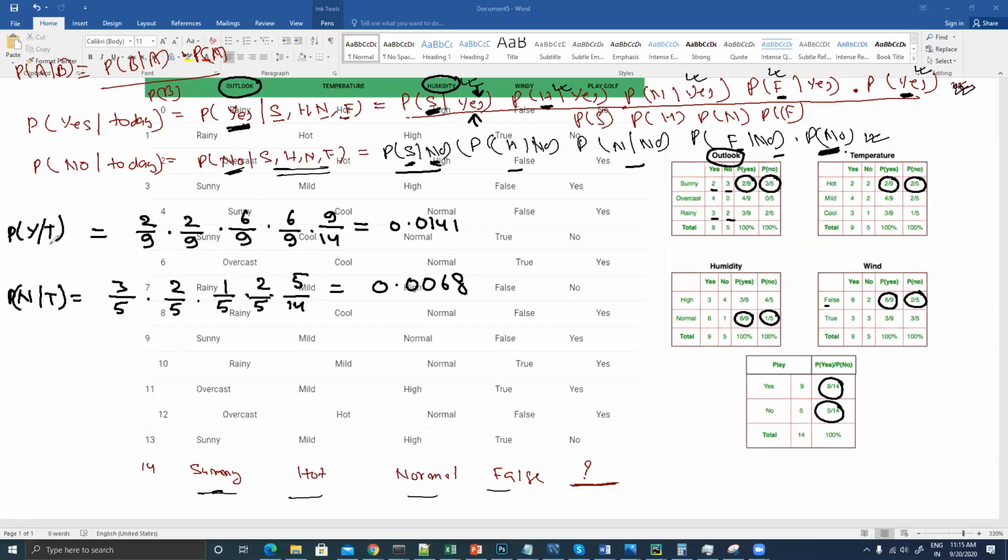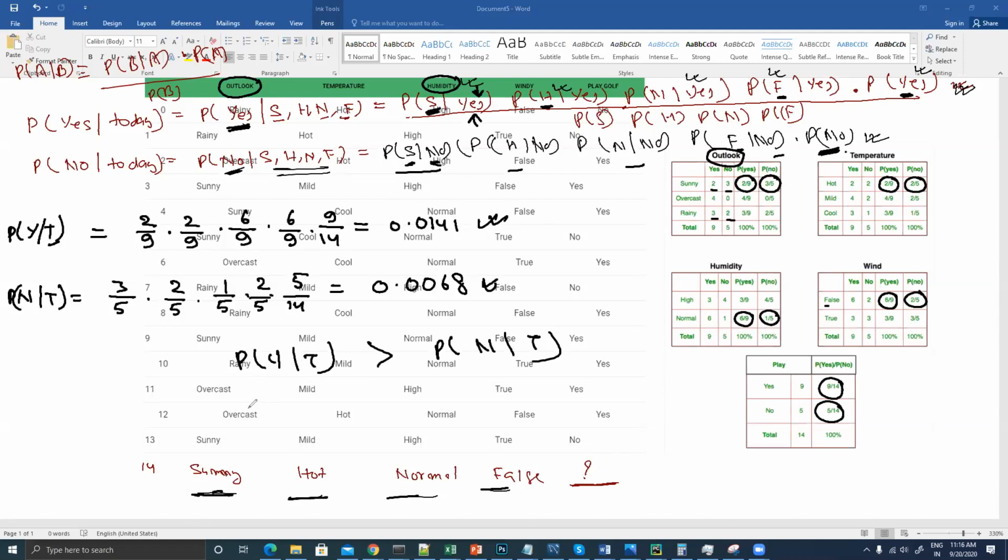So based on today's condition, whatever condition has been given to you, this is the respective probability that you are able to find out. Now, if you have to make a decision whether I will be able to play golf or not, easily you will be able to find this out just by looking at this outcome. If I have to write yes or no over here, I can check these values and say that the probability of yes based on today's condition is greater than the probability of no based on today's condition.